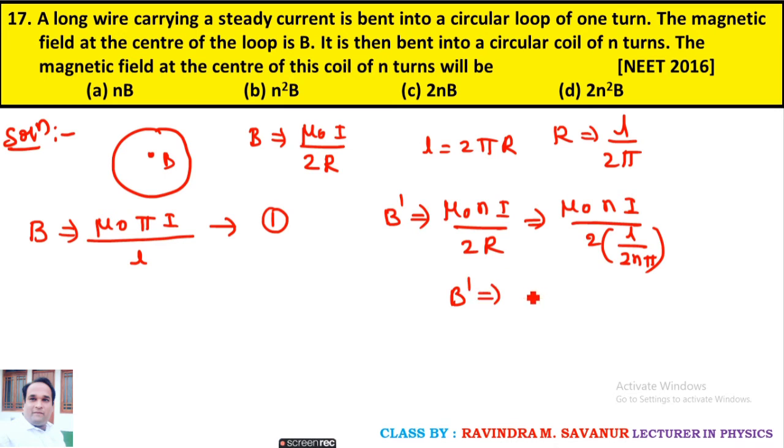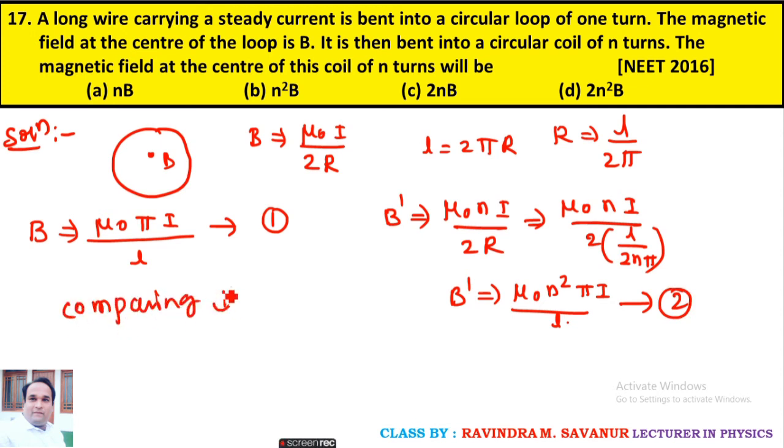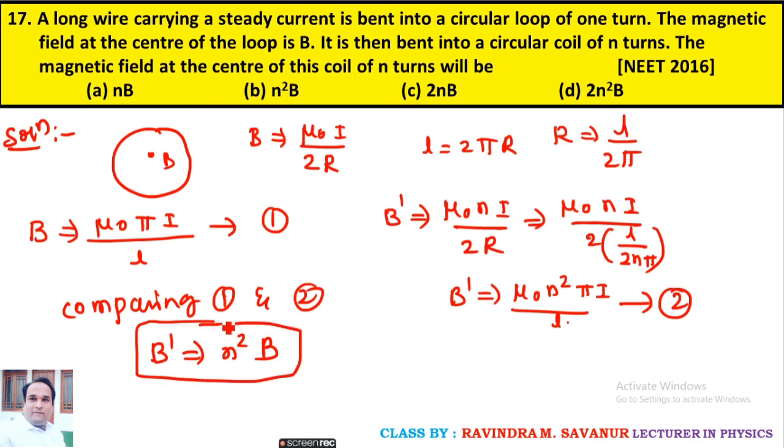Therefore B dash equals mu naught n square pi I upon L. This is equation number 2. Comparing 1 and 2, B dash equals n square of B. Option B.